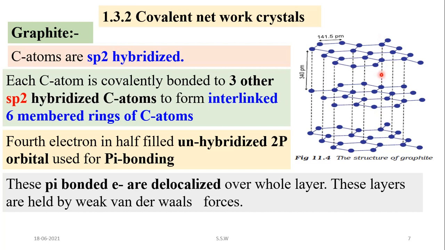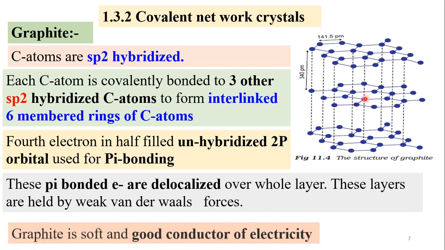forces. Weak van der Waals forces between this layer of carbon atoms and this layer of carbon atoms, these are joined by weak van der Waals forces. Therefore, the distance between these two is how much? See, 340 pm. And this carbon-carbon covalent bond distance is 141.5 pm. So, as the bond length is more, bonds are weak. So, these pi bonded electrons are delocalized over the whole layer and these layers are held by the weak van der Waals forces of attraction.